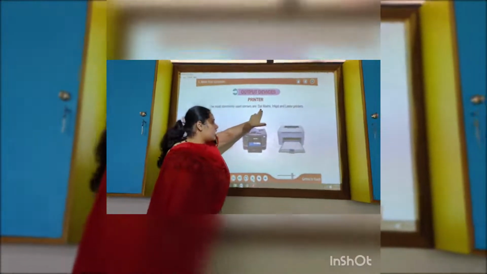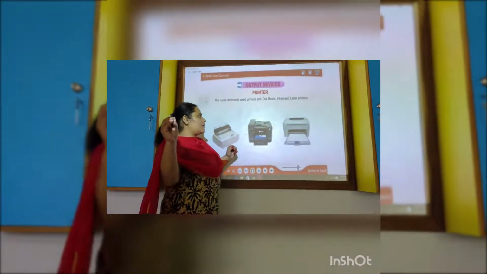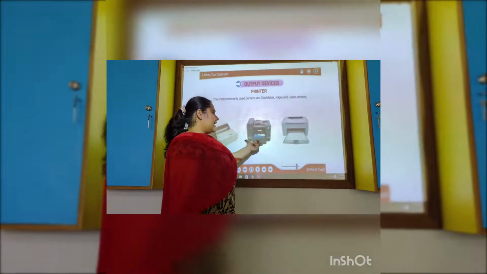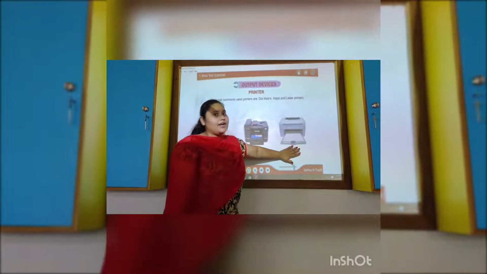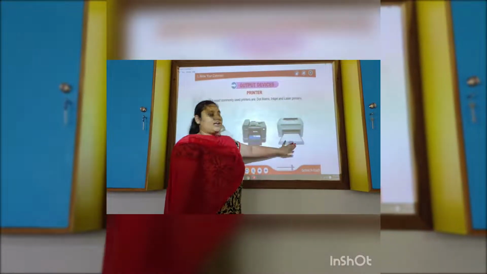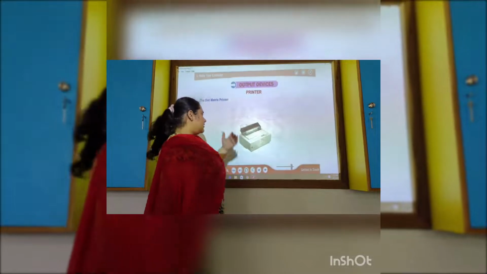They are in the form of dot matrix. It will print in the dot form. We have inkjet and laser printer. Nowadays people are using laser printer. It will come directly to the computer.